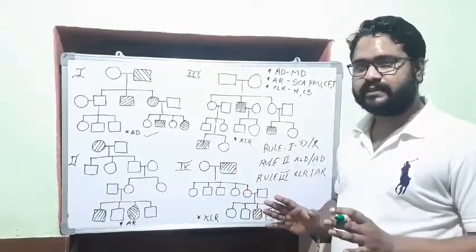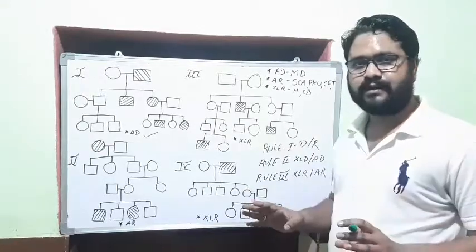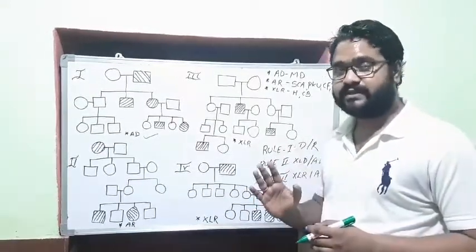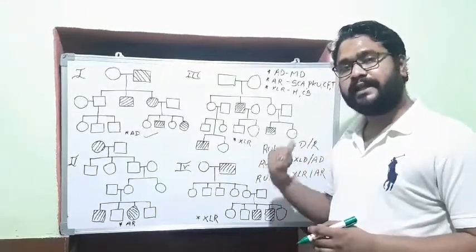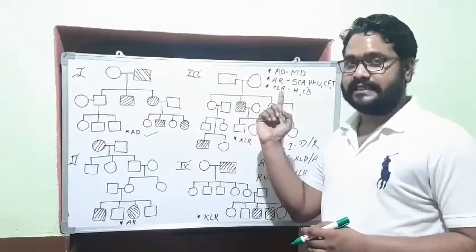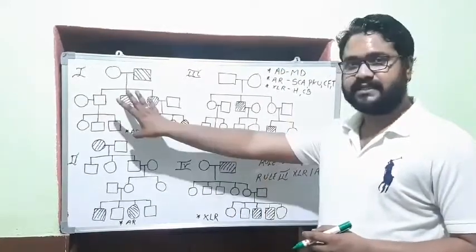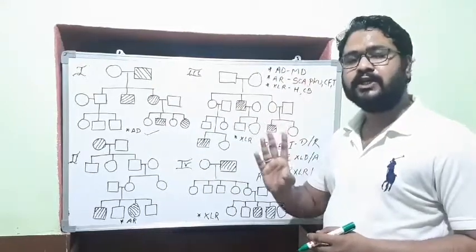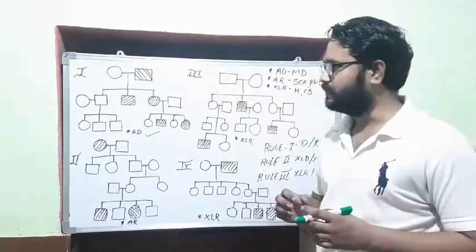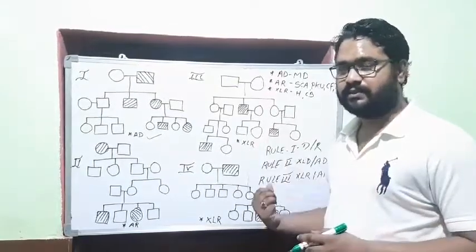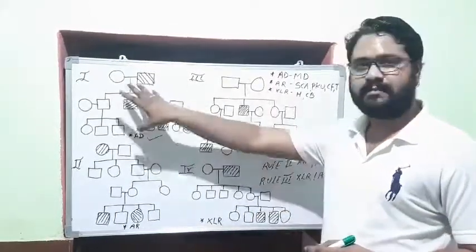So I wish that this is quite a simple topic. We are going to see a few more problems in the next video, but you should remember the three rules to classify as well as examples of the diseases, so that if the image is given and in the options the name of the disease is given, you can easily cope with that. So I hope you understand the important logic here. Three rules, names of the diseases, apply the logic.